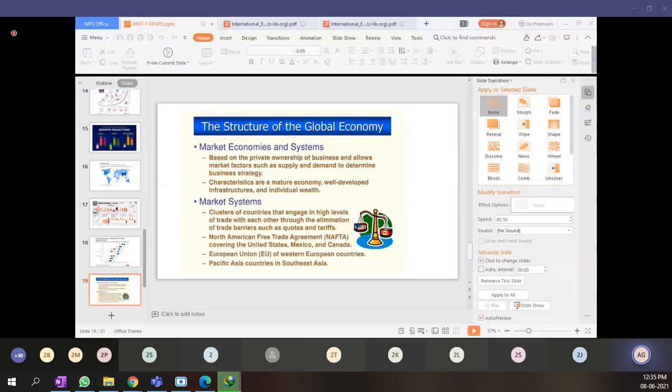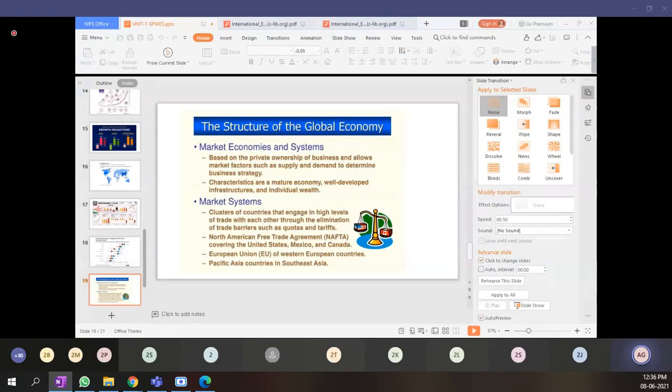Market economies are based on private ownership of business and allow market factors such as supply and demand, and factors of production, to determine the overall business strategy.